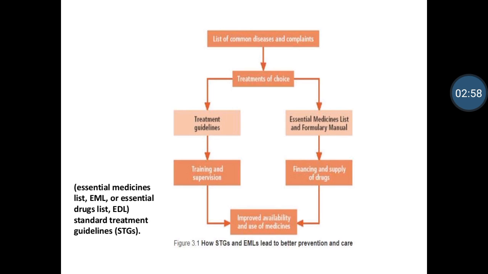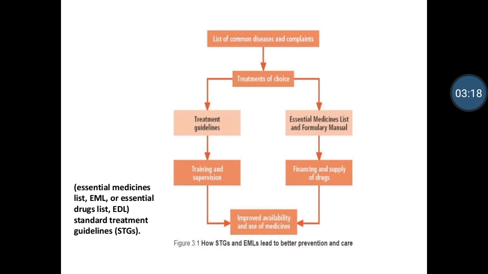Meaning medicine should be available and should be used in society. That is known as better prevention and cure, how STGs, that is standard treatment guidelines, and the essential medicine list lead to better prevention and care.